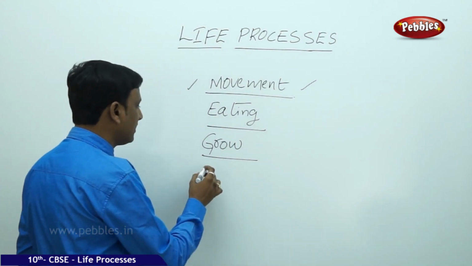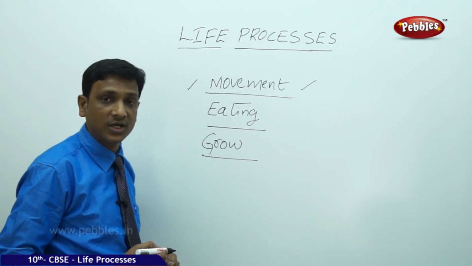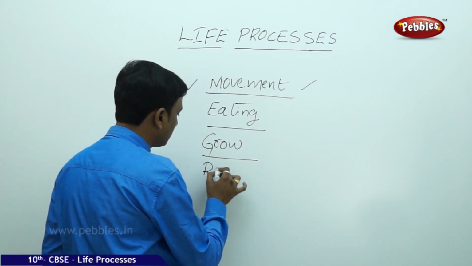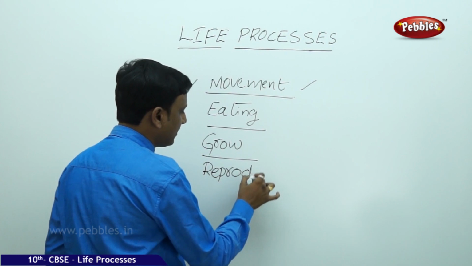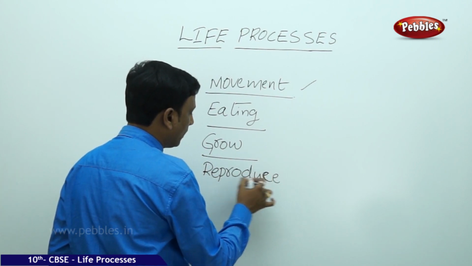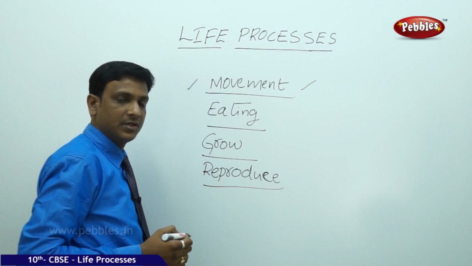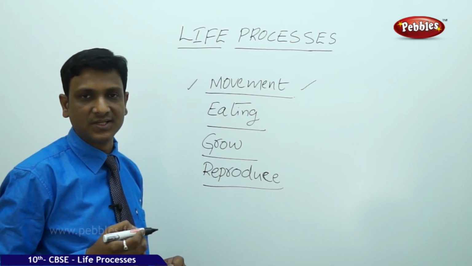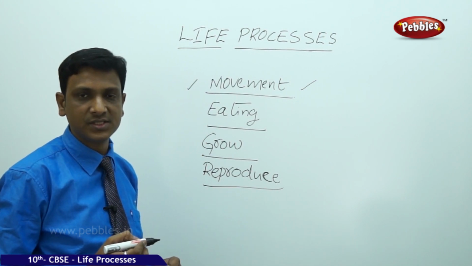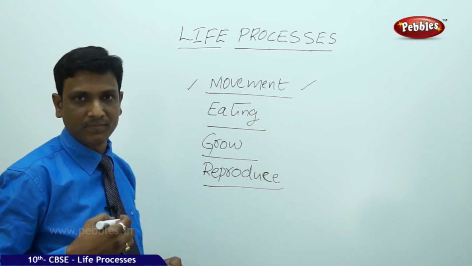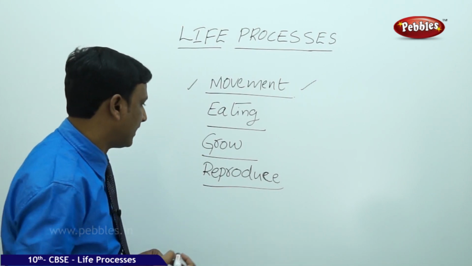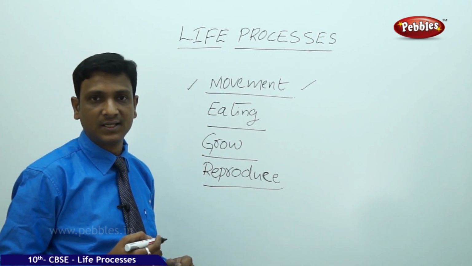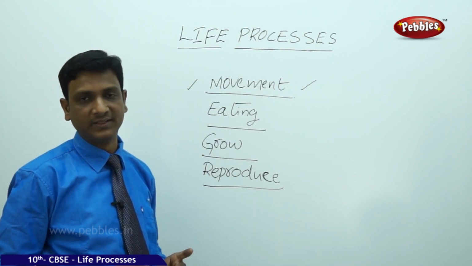The third one, living things produce young ones of their own kind. That is, reproduce. Dog gives birth to a puppy. Man gives birth to a baby. In such a way, every living thing produces its own kind. A new one or a young one of its own kind, we call it reproduction, and it is one of the features we can take to distinguish between living and non-living things.